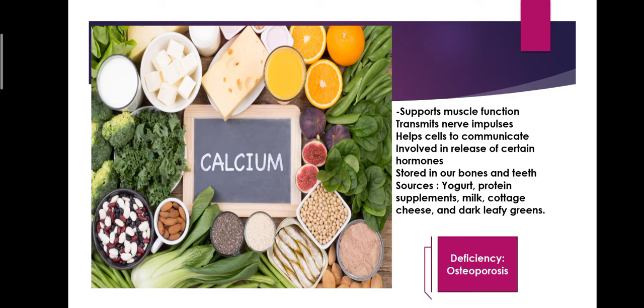From where we can get calcium? We can get calcium from yogurt, protein, supplements, then milk, cottage cheese and dark leafy greens. The deficiency of this calcium causes osteoporosis, that is weakening of the bones, and it is recommended that you should take around 800 mg of calcium daily in your diet.